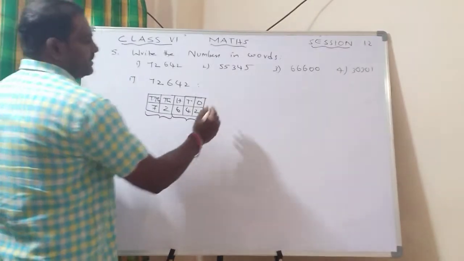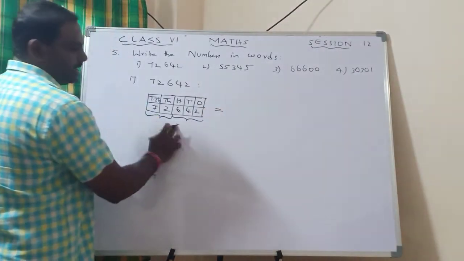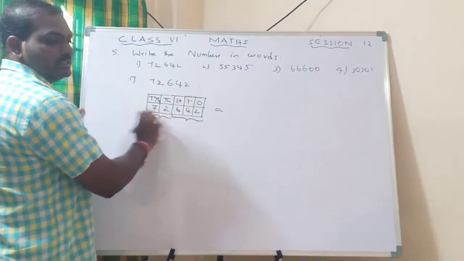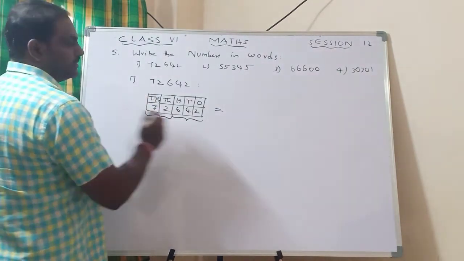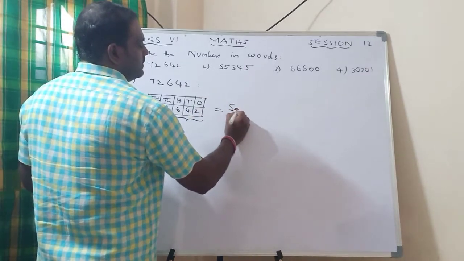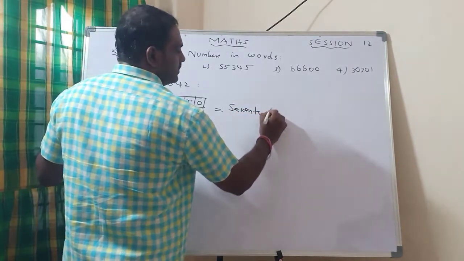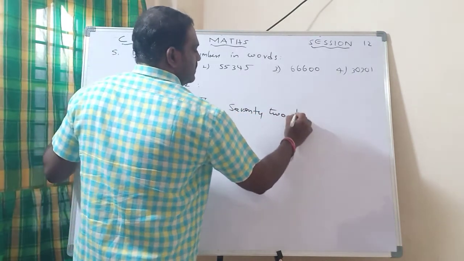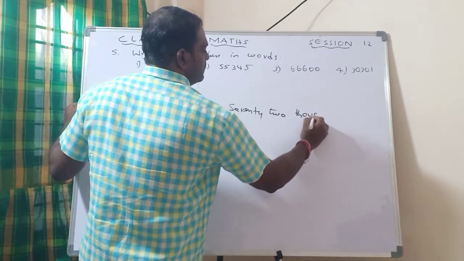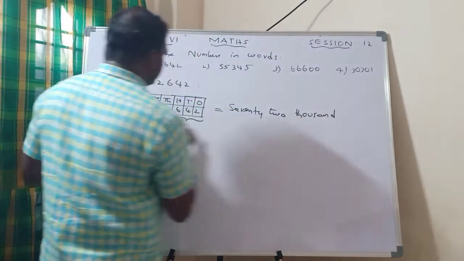Once that is over, now write it. First this pair. How much is the number? 72. And what is the weight? Thousands. So write SEVENTY-TWO THOUSAND, 72,000. So this is finished.